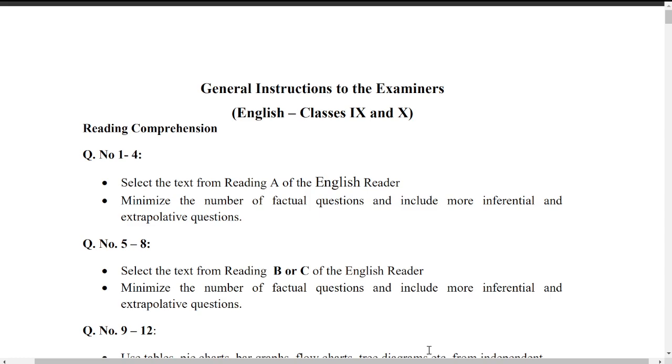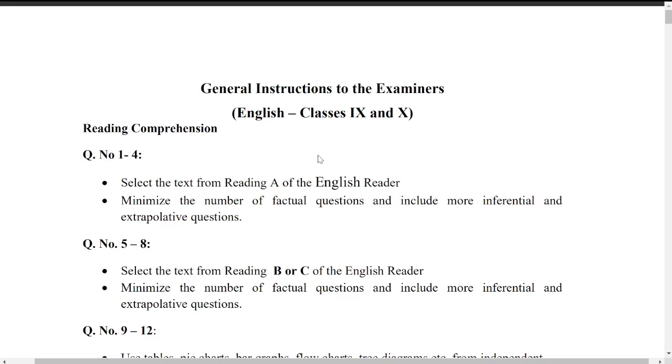So in this video, we are going to see the general instructions given by the Telangana government for the upcoming 2023 10th and 9th class final examination. They have given a rough copy of what the model paper is going to be, what the syllabus is, how many sections are given, how many questions are in each section, and how many marks each question carries.